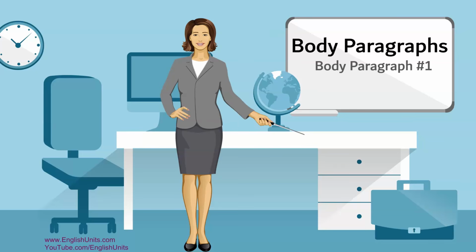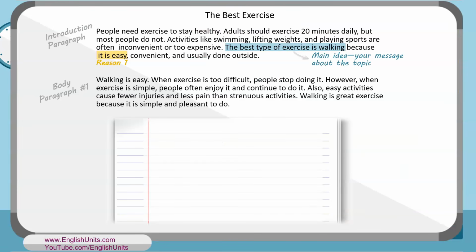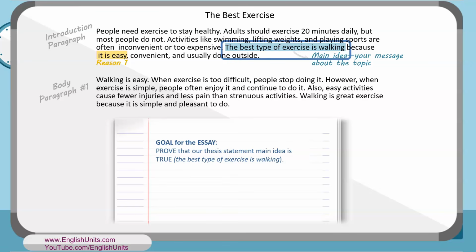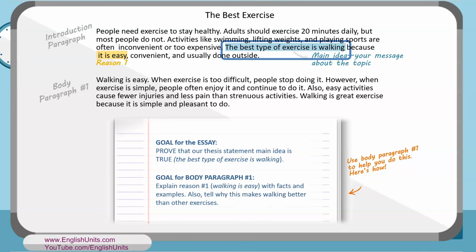Now let's talk about body paragraph 1. As you write your paragraphs, remember, the goal for your essay is to prove that our thesis statement main idea is true, that the best type of exercise is walking. We're going to use body paragraph 1 to help us do this. Remember that the goal for body paragraph 1 is to explain reason 1, that walking is easy. We're going to explain it with facts and examples. Also, we're going to tell why this reason makes walking better than other exercises.